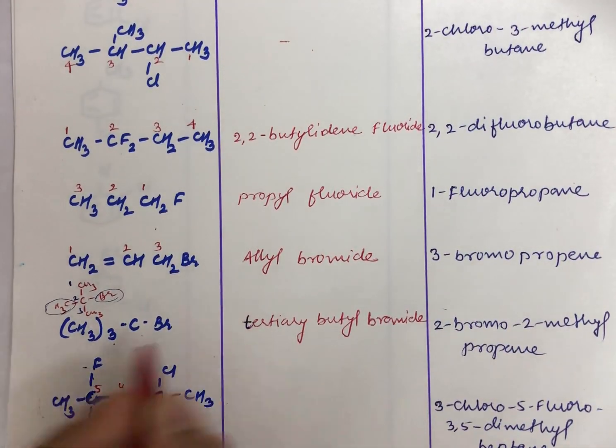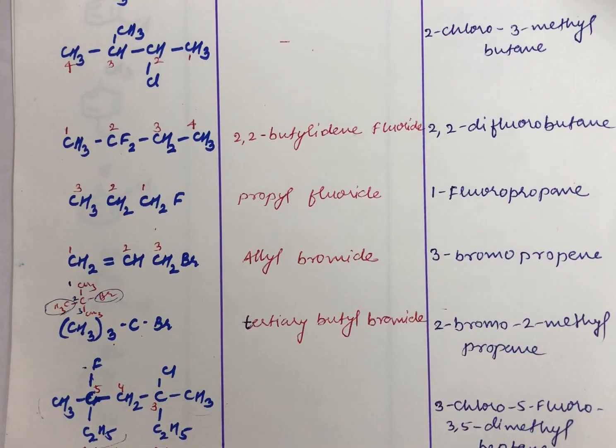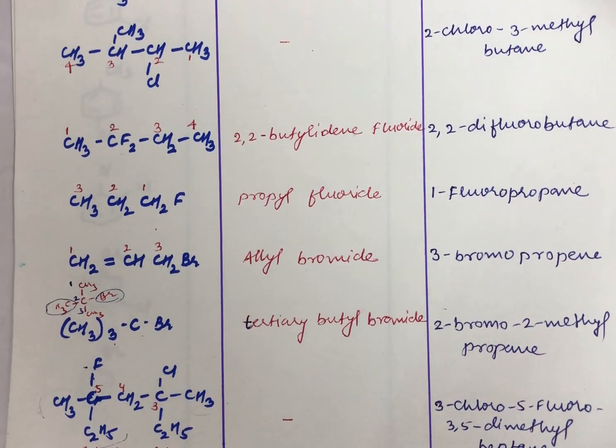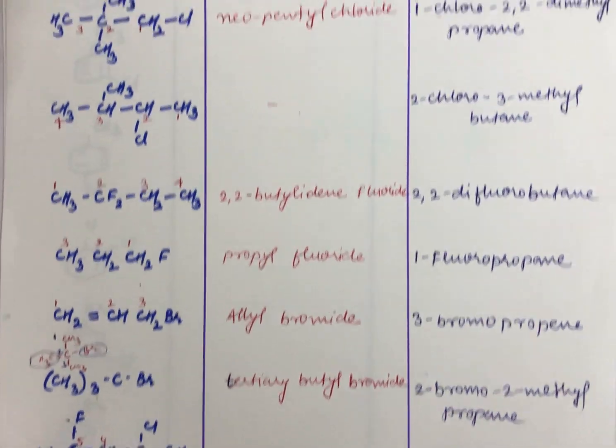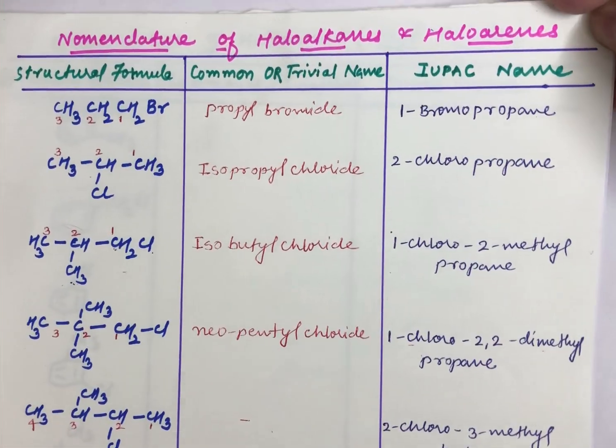Tertiary can be written merely as tert-, that will also work. Now students, this is again a complex one, so let us not talk about the trivial name for this. I hope you have understood the nomenclature part for these various compounds.